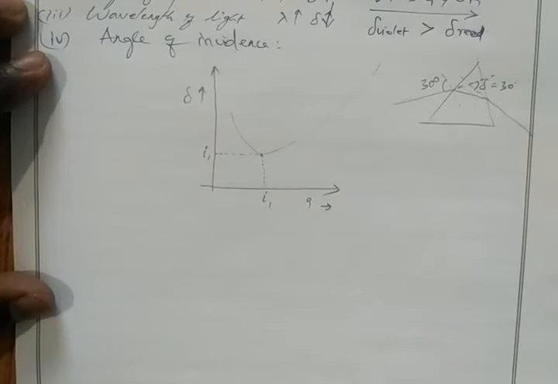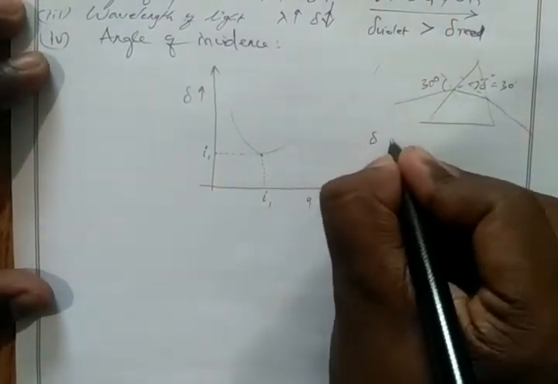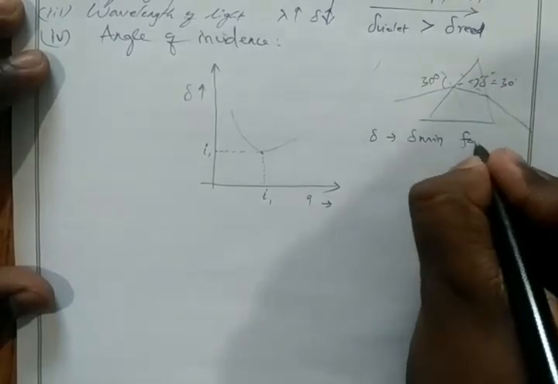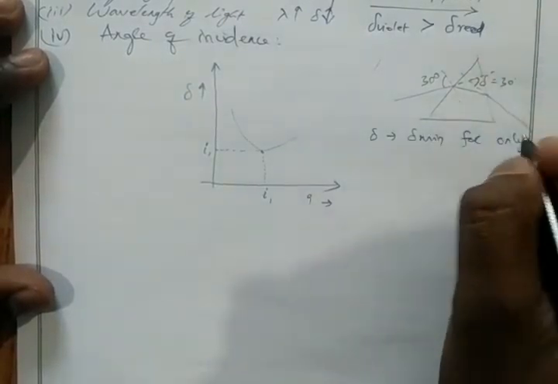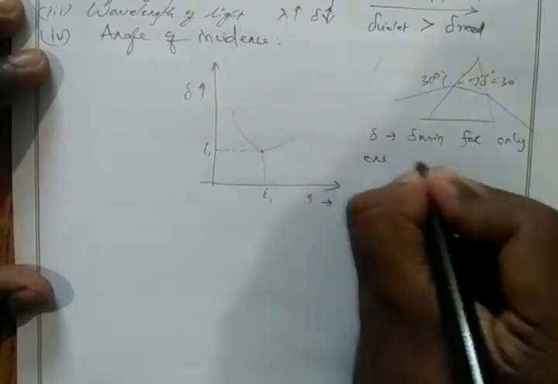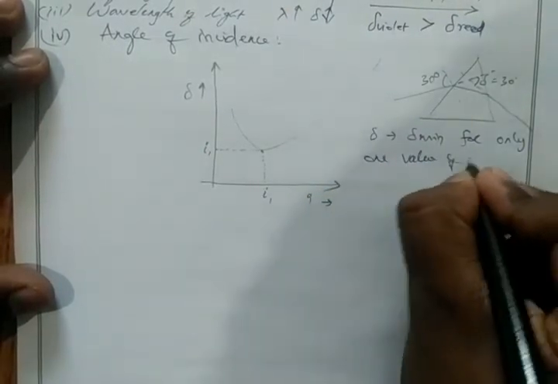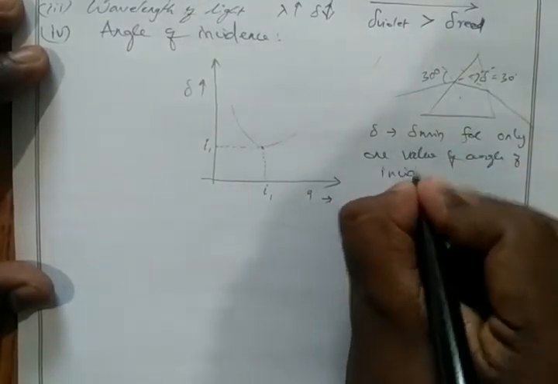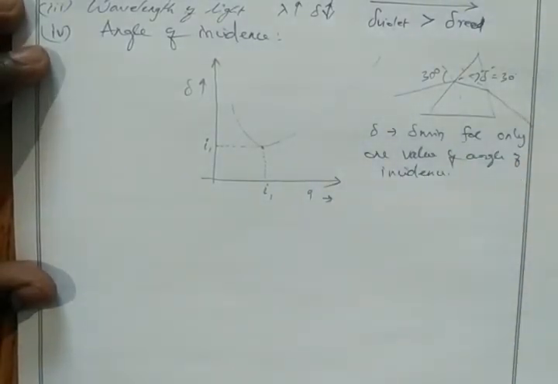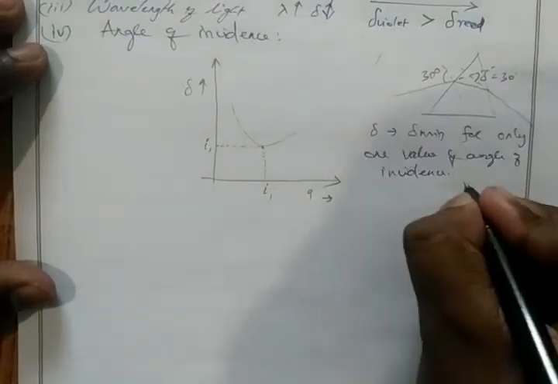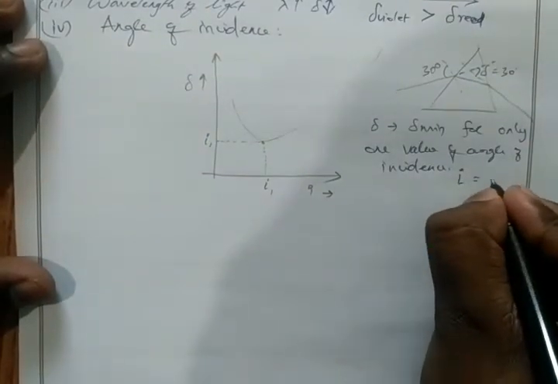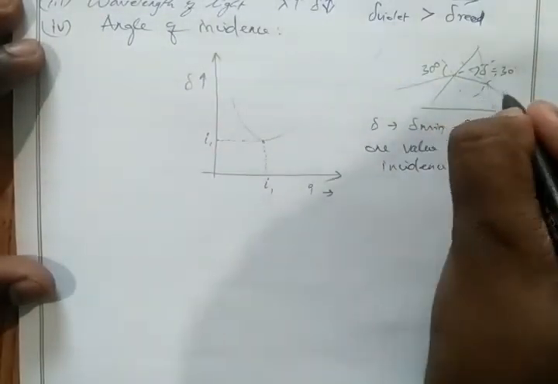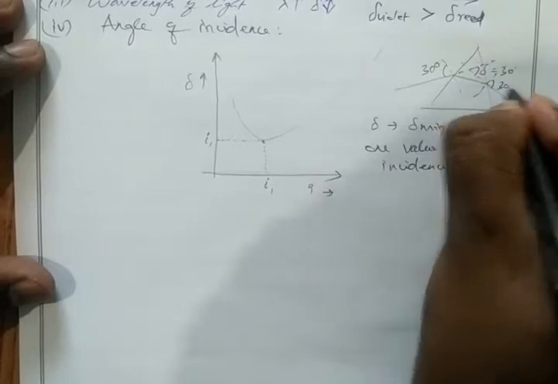Okay, so the important note, del is del minimum for only one value of angle of incidence. So at that value, we know angle of incidence equals angle of emergence also.